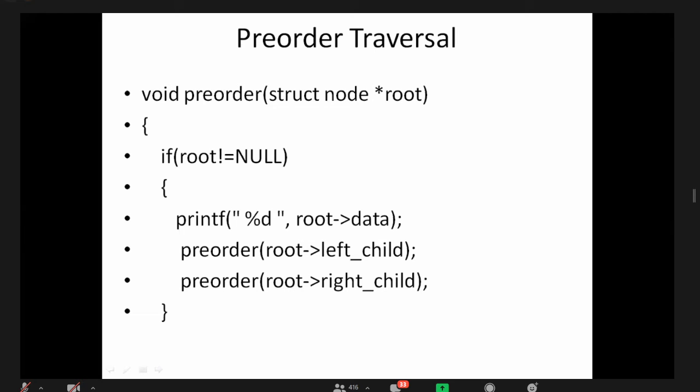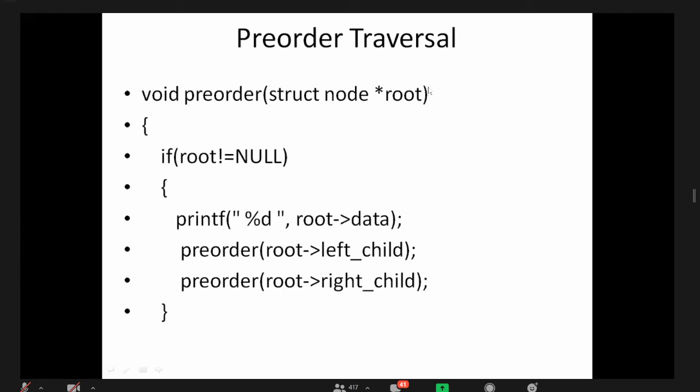How many statements am I executing? First time, if root condition is true, root of data is executed, root of left child is executed. Agree? But what about root of right child? I didn't enter root of right child. Two statements only we executed. Did we enter root of right child? No. Why? Because when I enter pre-order of root of left child, that is a recursive statement. When I come out from that statement, then only I will go to the third statement. Agree?